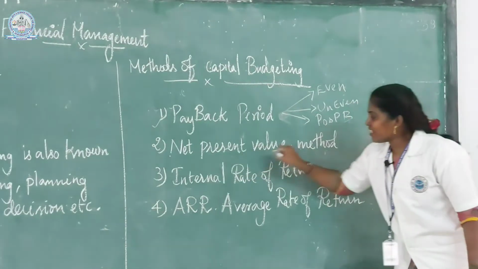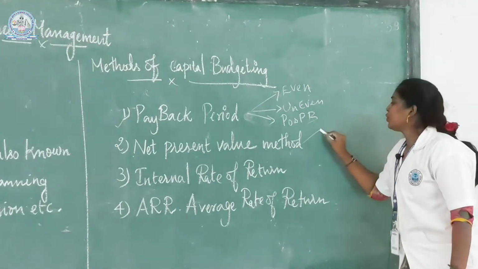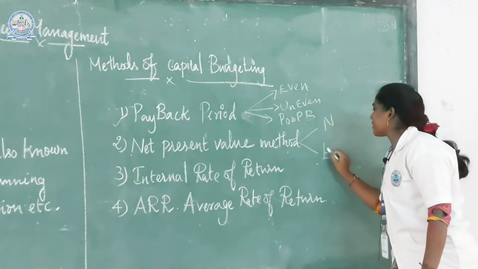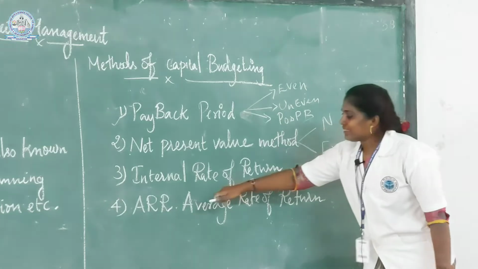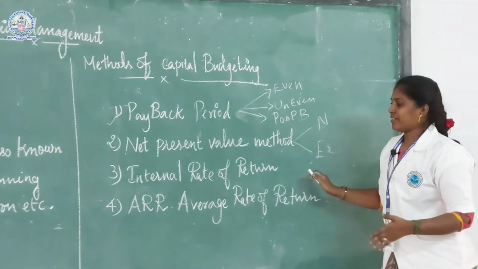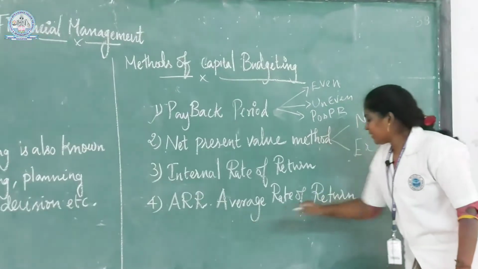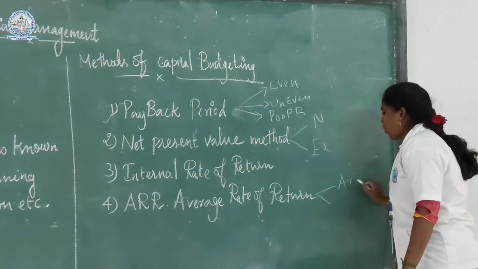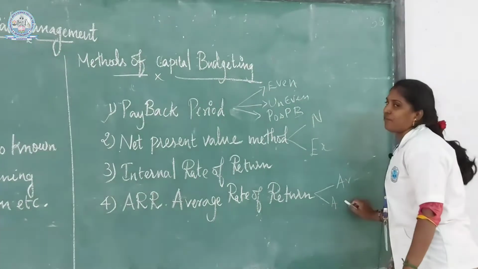The net present value method is divided into two categories: net present value method and excess present value method. Internal rate of return has no categories. Average rate of return has two categories: average annual profit and average profit.